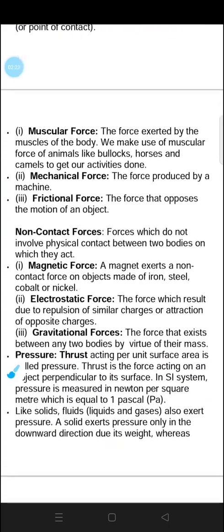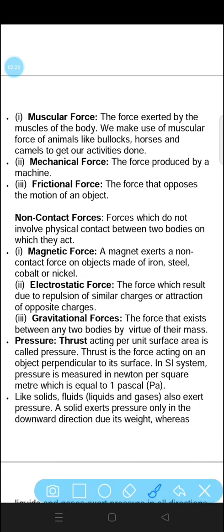Now, there are different types of contact forces like muscular force. The force exerted by the muscles of the body. If we push any object with our hands or with the help of our muscles, we make use of muscular forces, like animals, like bullocks, horses and camels to get our activities done. In previous times, most of the transportation was done with the help of bullocks, horses and camels, and these animals use their muscular force to carry different objects, and for transportation we can say muscular force was used by the animals.